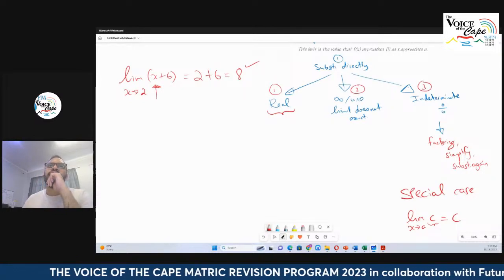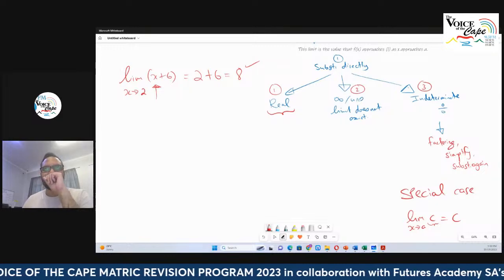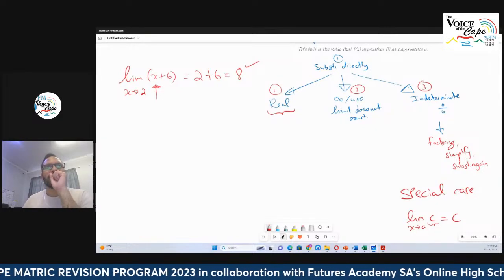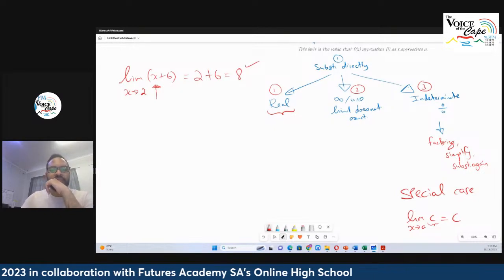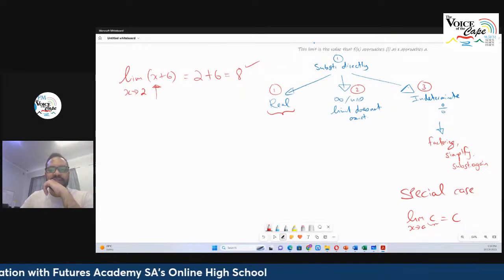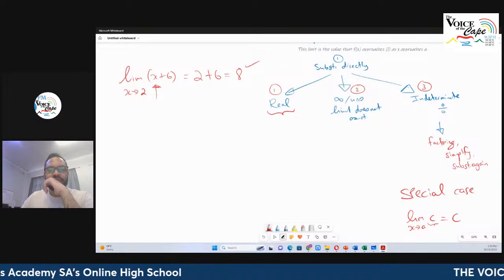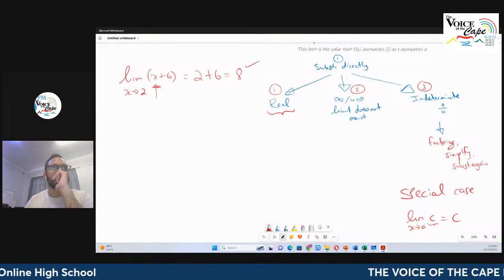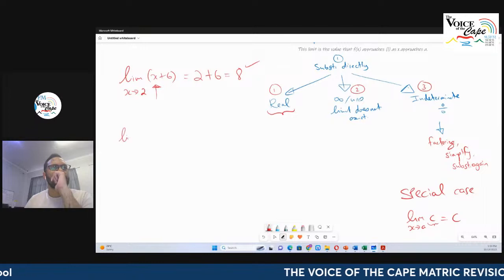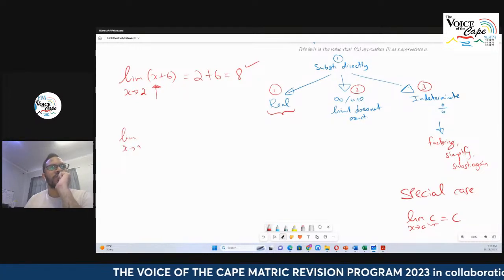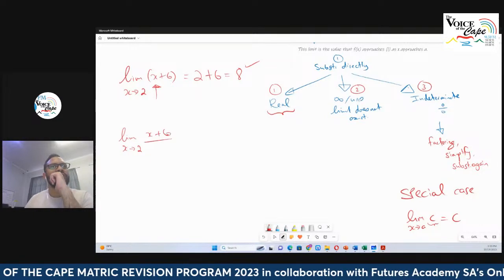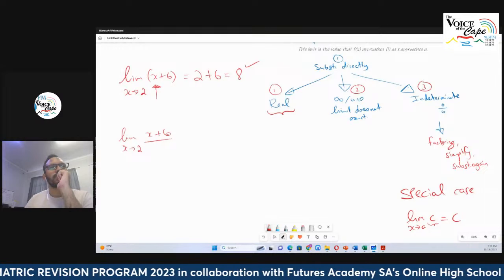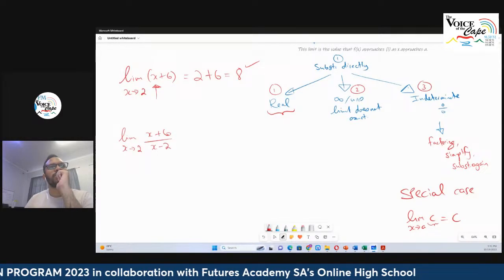Okay. Now, let's look at another example. Let's take the limit of a function as x approaches 2 of x plus 6 all over x minus 2, right?